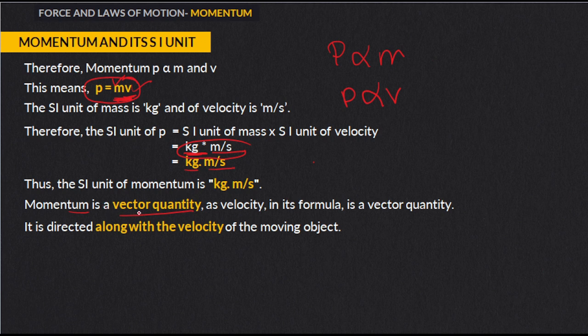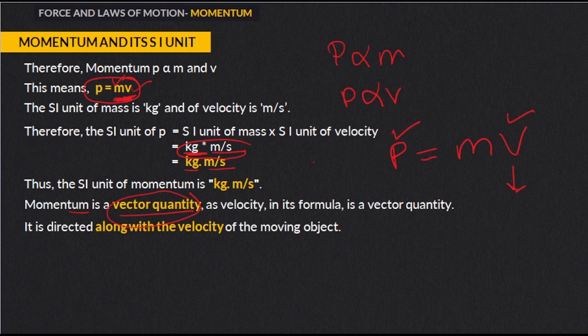In the case of momentum, momentum is a vector quantity. Why? Because it has a direction as well as a magnitude or a value. In the formula of momentum it contains velocity, and we know that velocity talks about direction as well. Since velocity is a vector quantity, momentum is also a vector quantity.